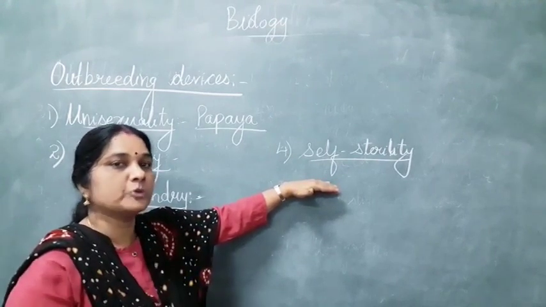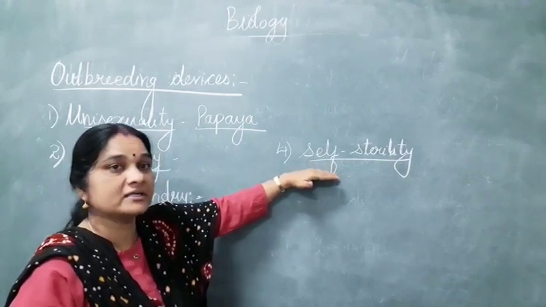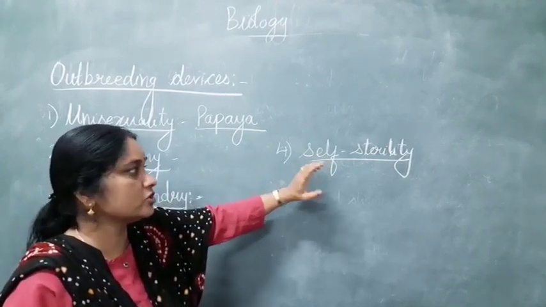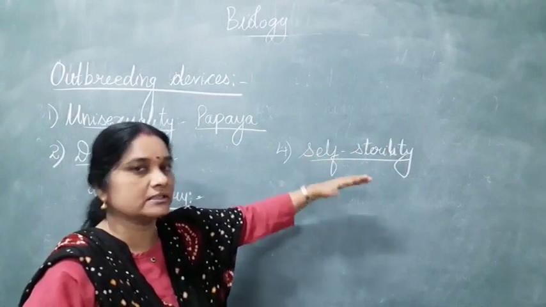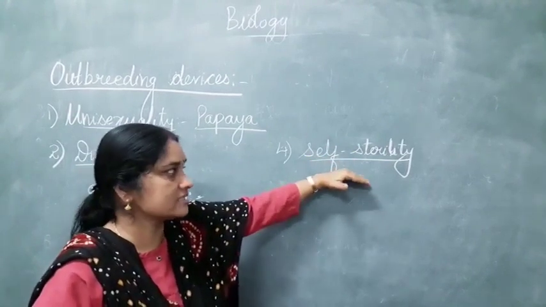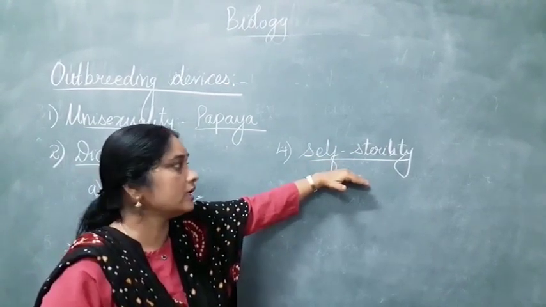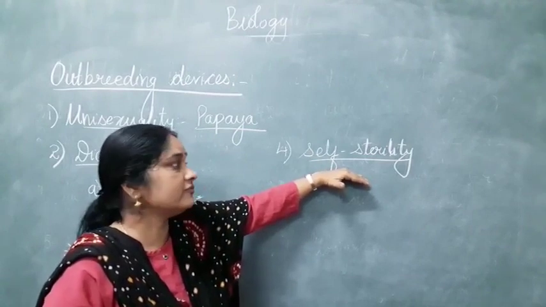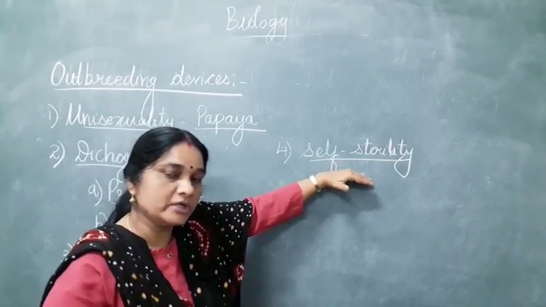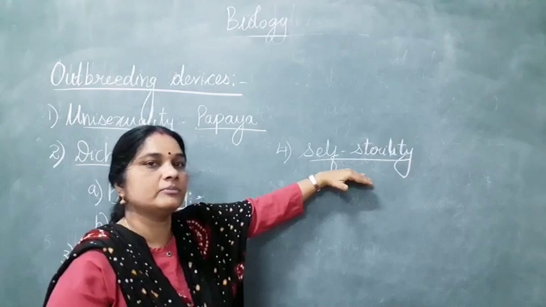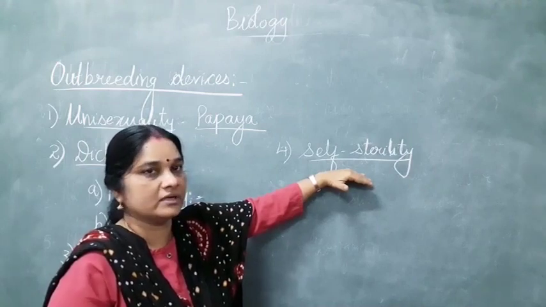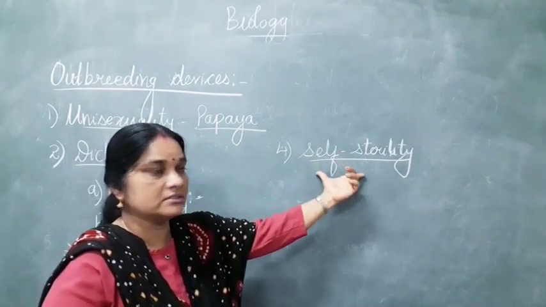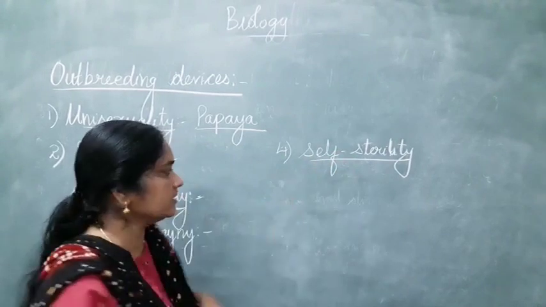So it will not produce a pollen tube. That is a genetic factor inside certain plants, which will reject the pollen grain. So it will lead to self-sterility. It's also known as self-incompatibility. That is, a pollen grain of the same flower will not be able to pollinate the stigma of the same flower, because it is a genetic feature which is present in certain flowers.